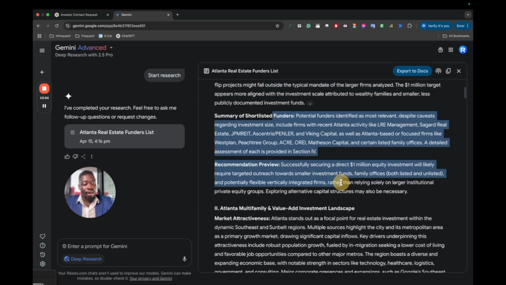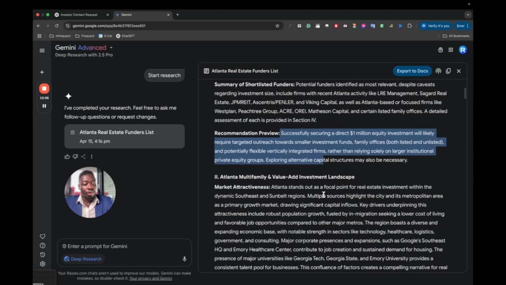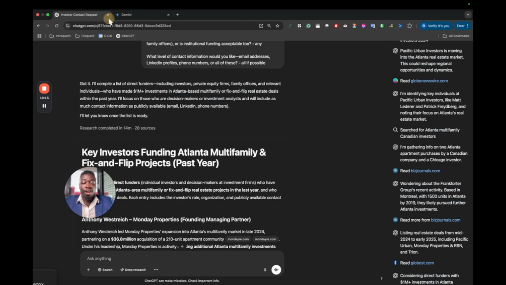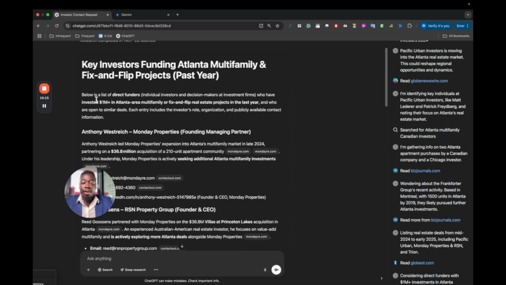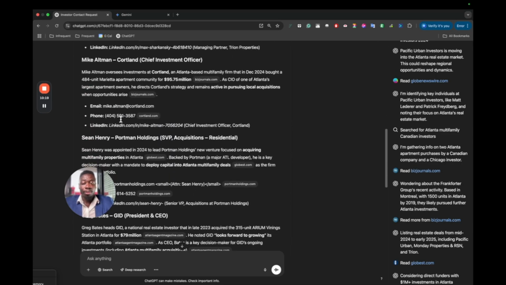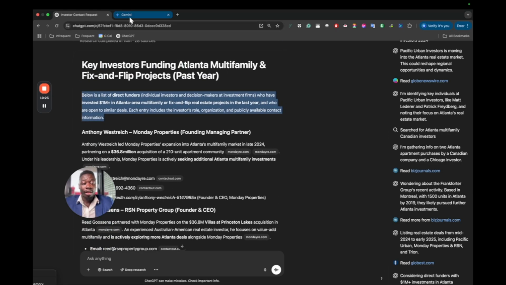It summarizes it, and then it recommends what to do when doing the outreach. So I find that very interesting. Let's look at the intro of the ChatGPT. So below is a list of direct funders. So it just gives you the answer without the preamble. So I guess ChatGPT is way more direct with the same prompts.